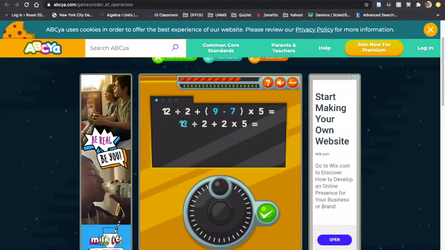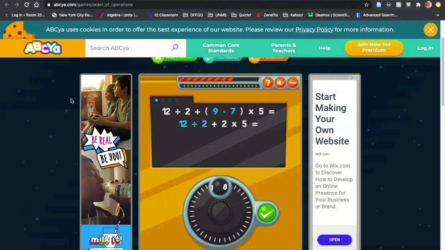So you actually need to do this piece first. 12 divided by 2 needs to come before 2 times 5. If you did this piece first, you're going to end up getting it incorrect. That's fine if you got it wrong now, but just take your time with it. This is a good opportunity to practice that, okay?